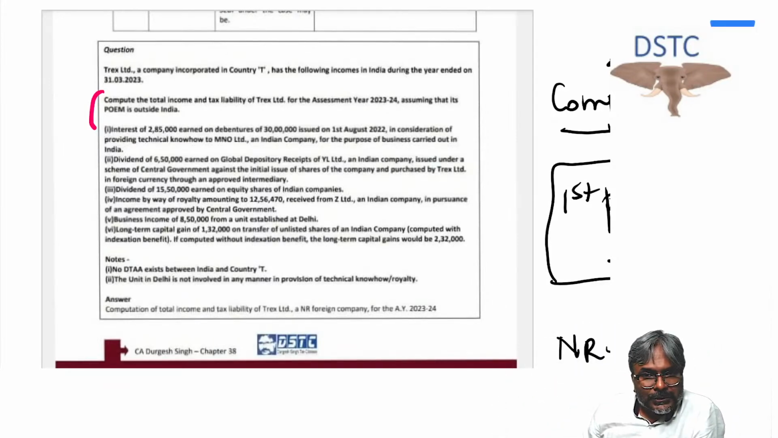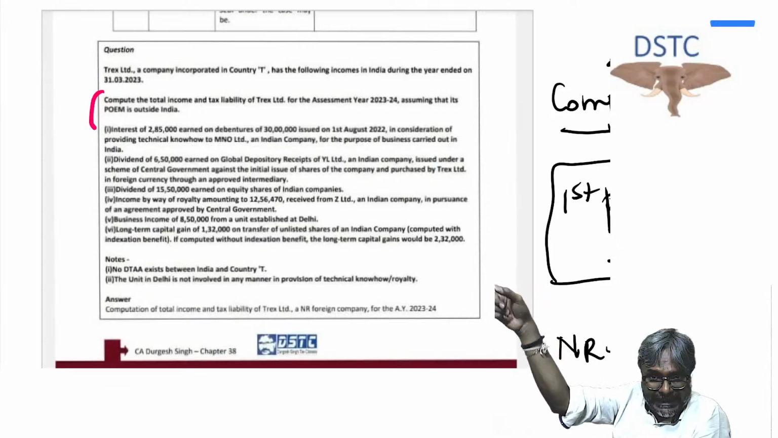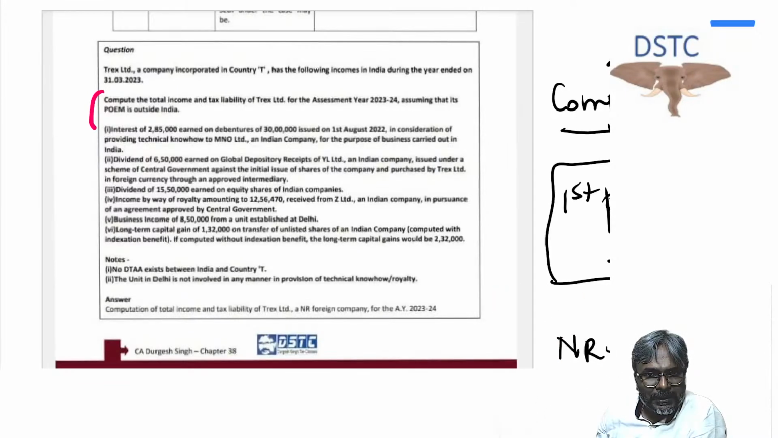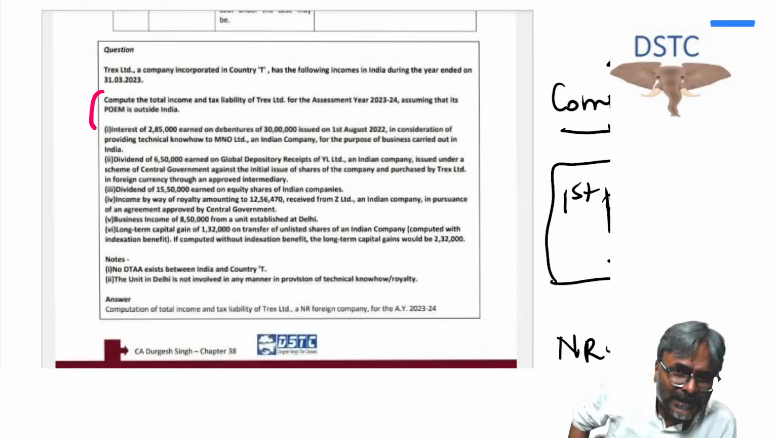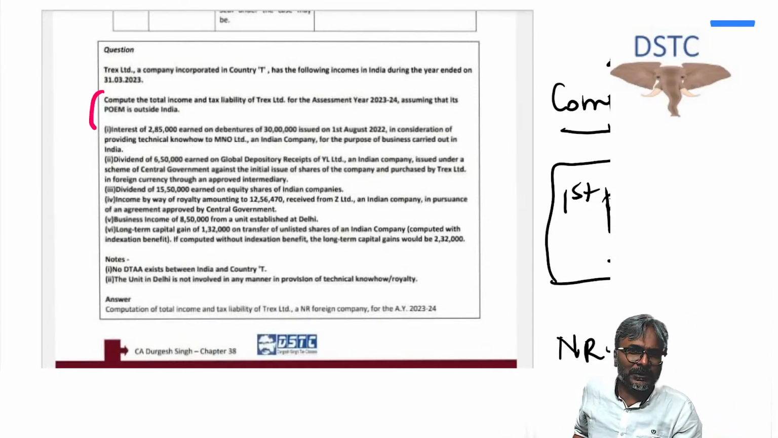So in that situation, students, 94B will not be applicable. Just keep that particular point in mind. If it is a banking company which has given the loan to its Indian AE, in that particular case 94B will not apply. This is a minute thing which you should keep in mind, because they have this tendency to ask you these things just to test whether you are aware of these points or not.